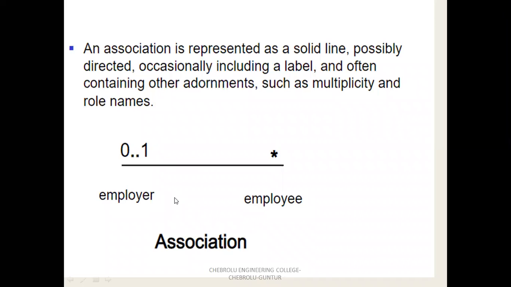So the association is represented by a directed line. The endorsements represent the role names, such as employer name, and the multiplicity, which you show above the line. Multiplicity represents the number of things connected to the number of things. That is, a single thing connected to multiple things, a single thing connected to a single thing, multiple things connected to a single thing, or multiple things connected to multiple things.